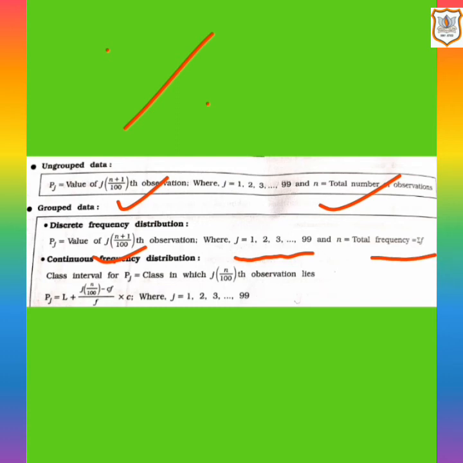In continuous frequency distribution, the formula is Pj = L + ((jn/100 − Cf)/f) × C. Here j is 1, 2, 3 up to 99. So it is divided by 100 as percentage is in 100. So here we have completed the measures of positional average, which were median, quartiles, deciles and percentiles.